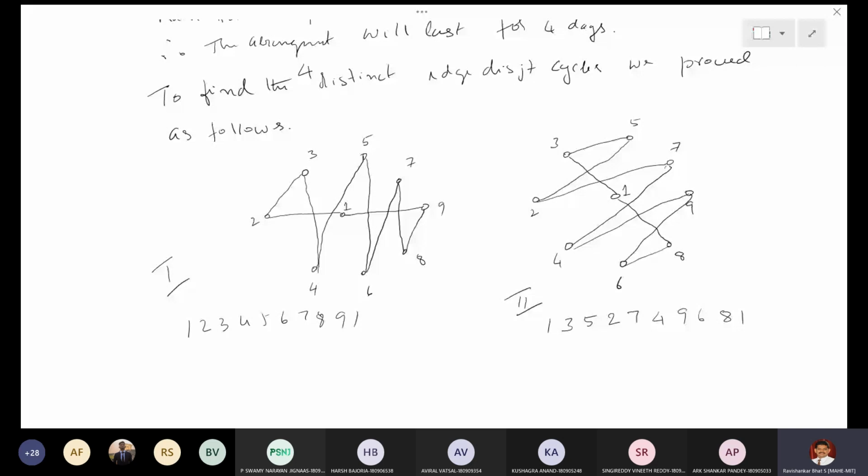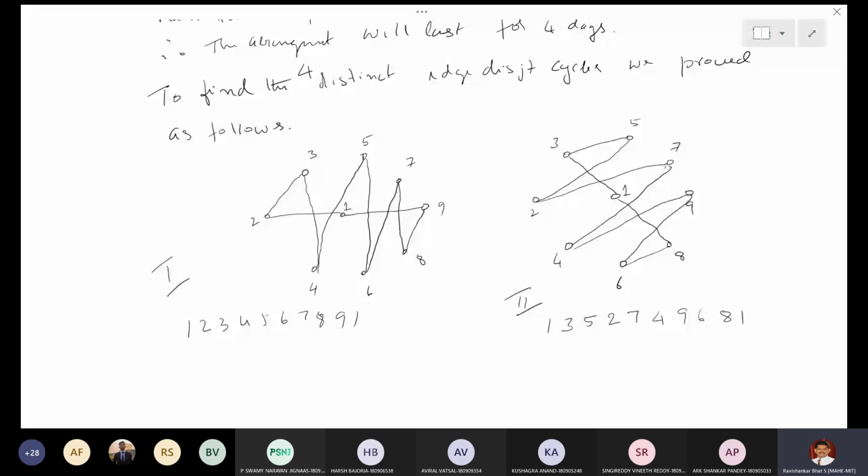So on the first day they will sit like this, if they are numbered 1, 2, 3, up to 9. Now next day 1 and 3 will sit together, 3 and 5 will sit together, like that. Because if they sit together, there is an edge. 3, 5 is an edge.